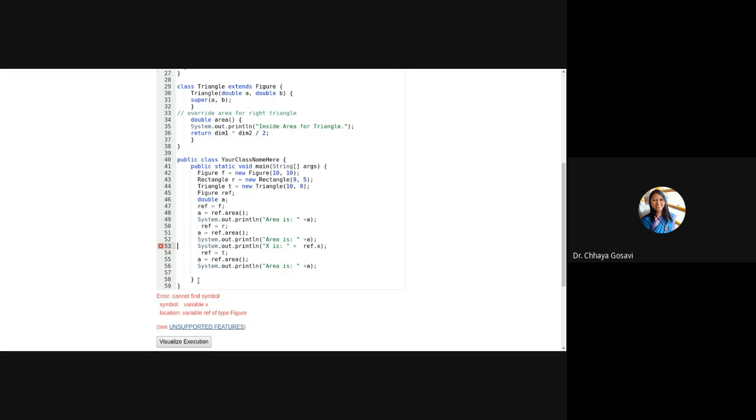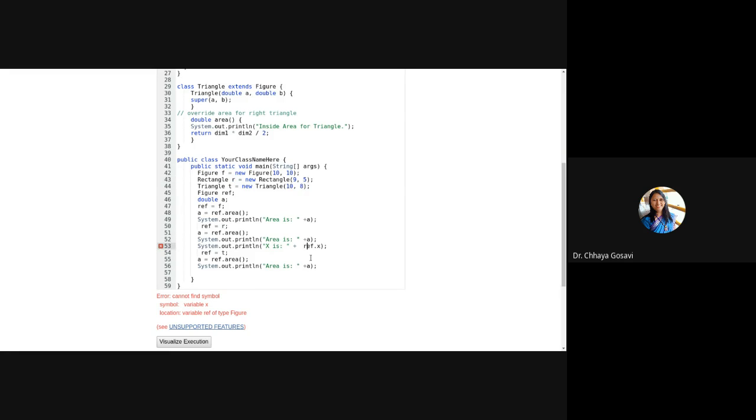So it is showing an error, cannot find symbol variable x in figure type, because it will try to match that variable with figure, and figure didn't have variable x. X is defined for the rectangle r.